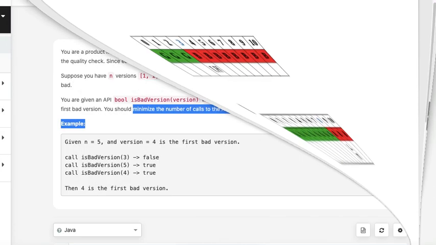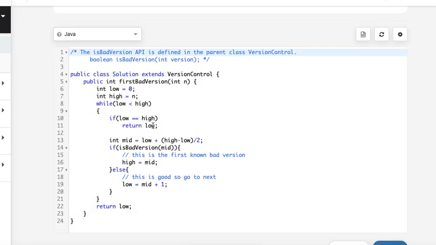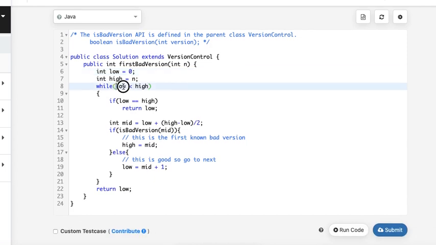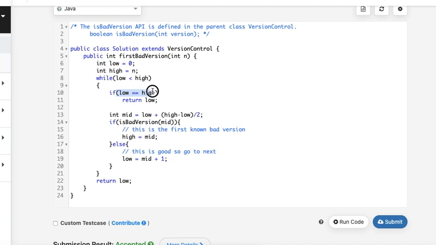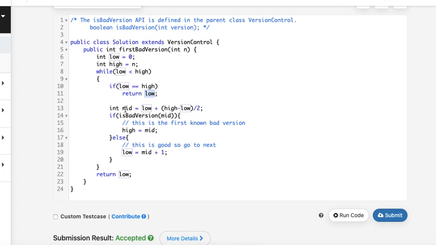So if we see the code here, we are exactly doing the same that we have seen. So I take low and high, where low is initialized to 0 and high to n, and then while low is less than high, I keep on iterating and I'll check if low equals high. If low equals high, I'm returning low or high, whatever, because they are equal. Otherwise I'll check the mid, which is low plus (high minus low) by 2. This is just high minus low.